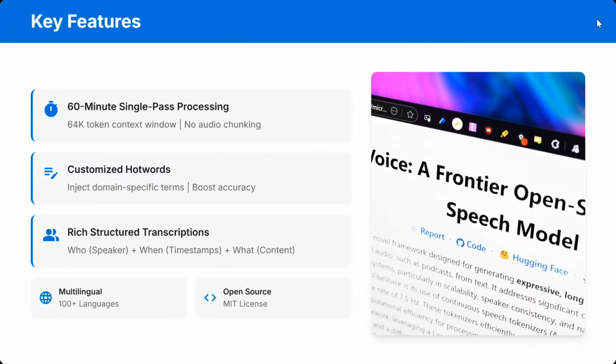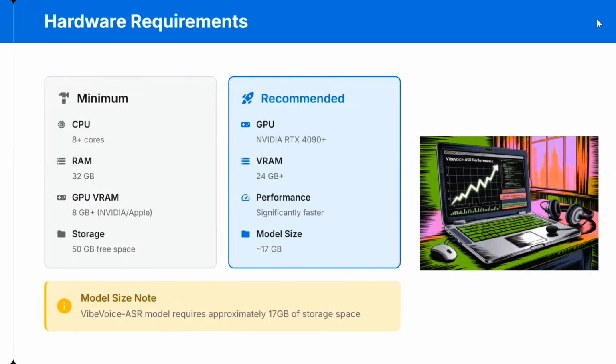Customized hot words can also be fed in. That means you can enter your special words that the model is unable to recognize. It is multilingual and open source as well, as you can see on the screen.